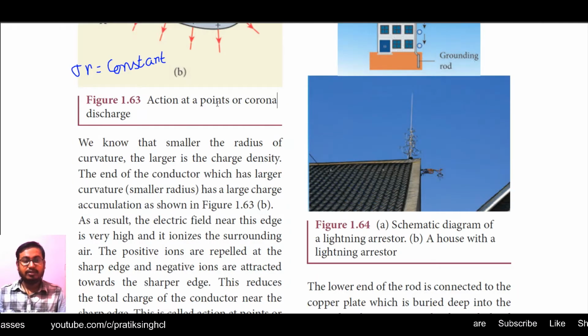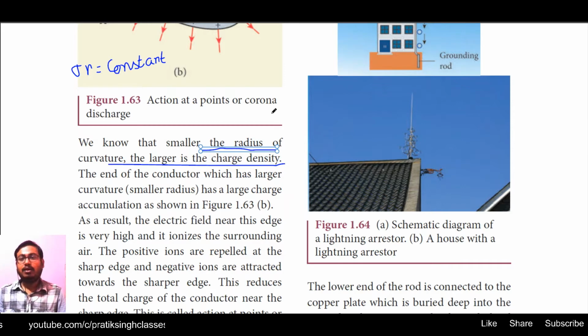In our previous video session, we saw that sigma times r is equal to a constant. That means the smaller the radius of curvature, the larger the charge density. If we have a conductor of irregular shape with two positions of different curvature, the place where the radius of curvature is smaller has the higher charge density, and vice versa.